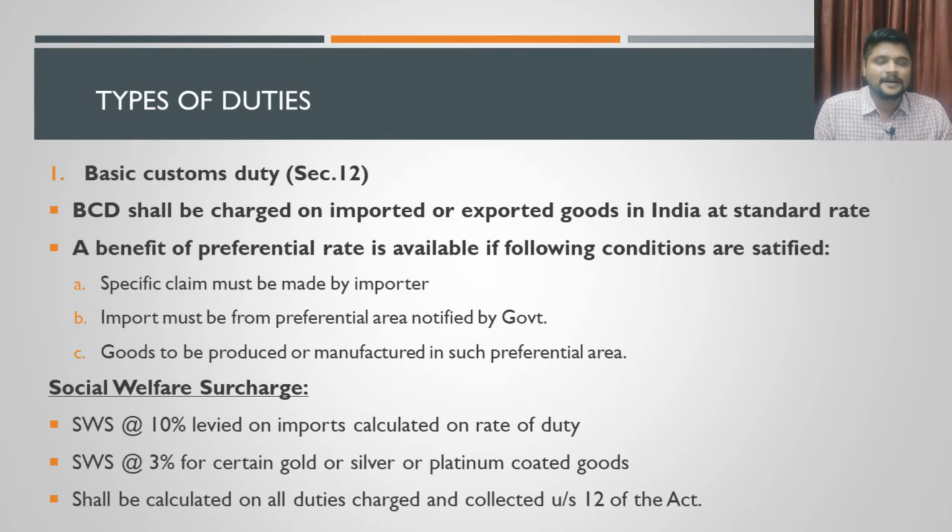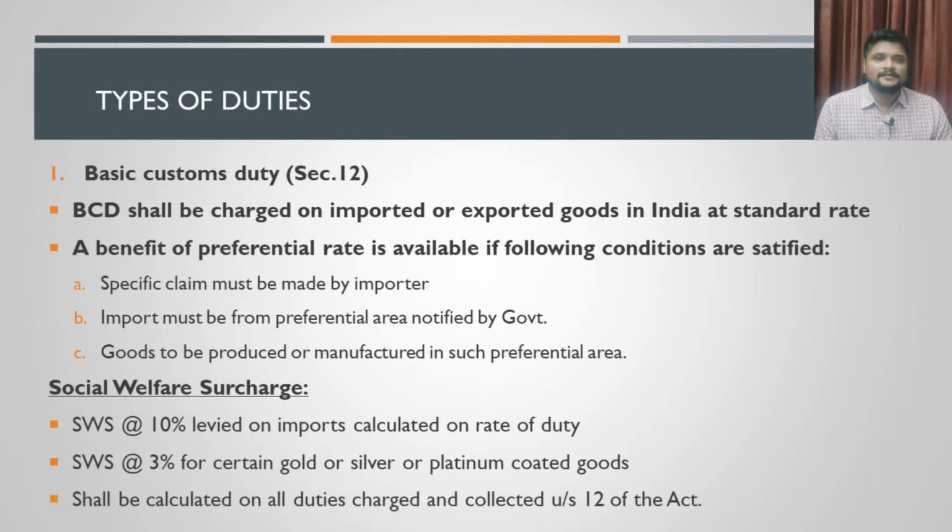It shall be calculated on all duties charged and collected under section 12 of the Act. It says that this surcharge has to be calculated on all the duties that are charged and collected under section 12 of the Act. Section 12 empowers the authority to charge customs duty, for which you will have to refer to the Customs Tariff Act. If any other duty is also being charged under section 12, then this social welfare surcharge has to be calculated including that duty as well. That is what was provided when this surcharge was introduced.